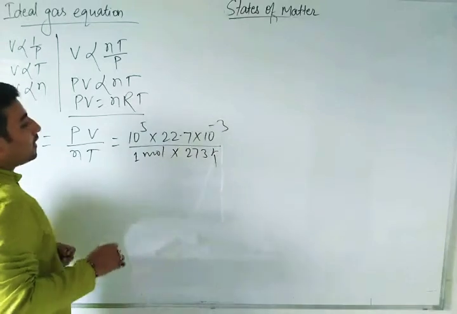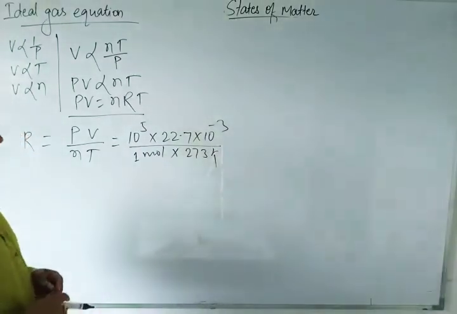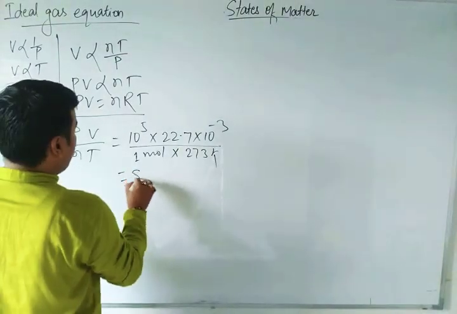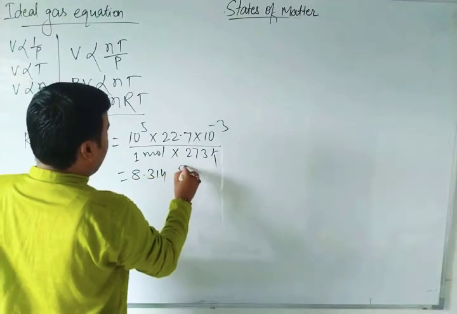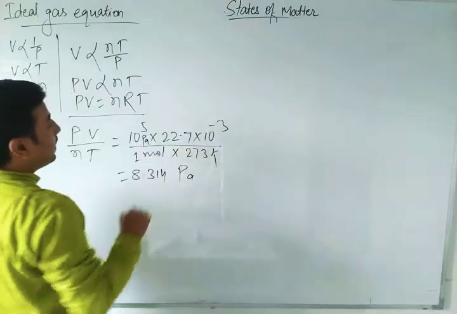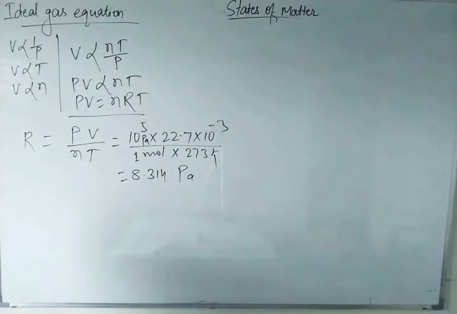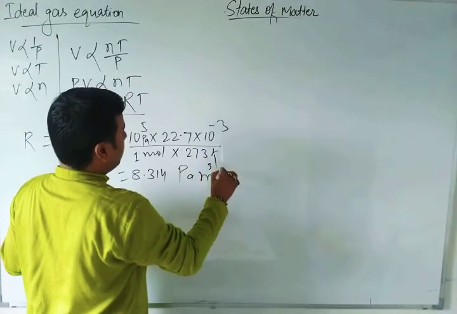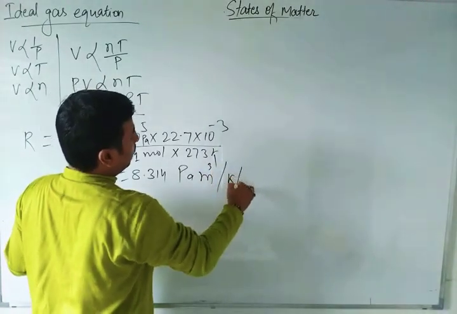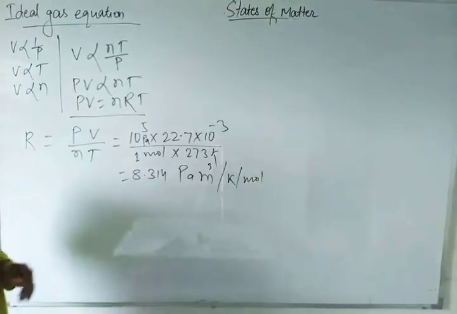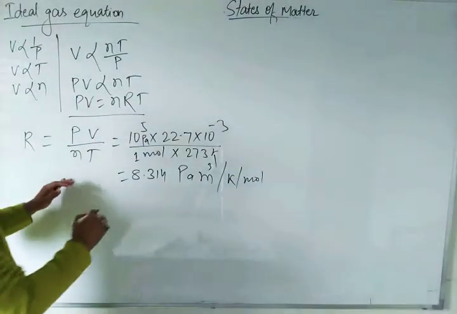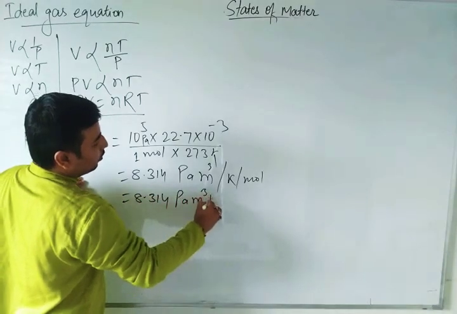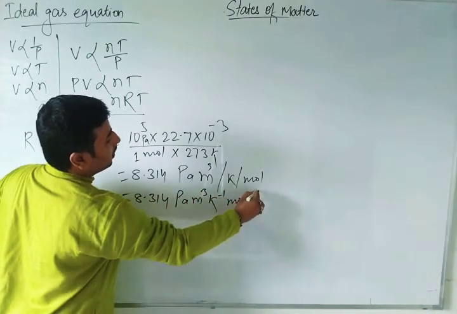When you calculate everything, what will be the value? It is equal to 8.314 Pascal meter cube per Kelvin per mole. Pressure is in Pascal and volume is in meter cube. So you can also write 8.314 Pascal meter cube Kelvin inverse mole inverse.